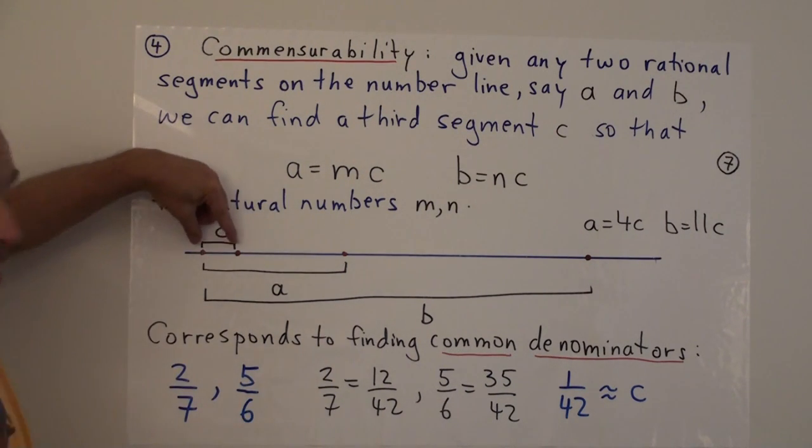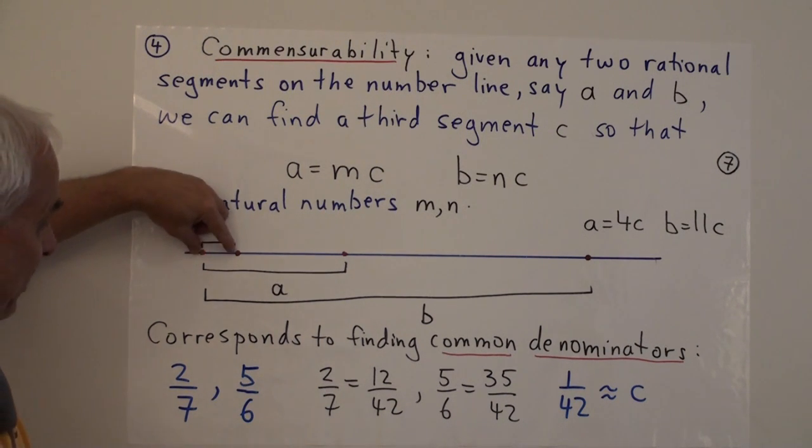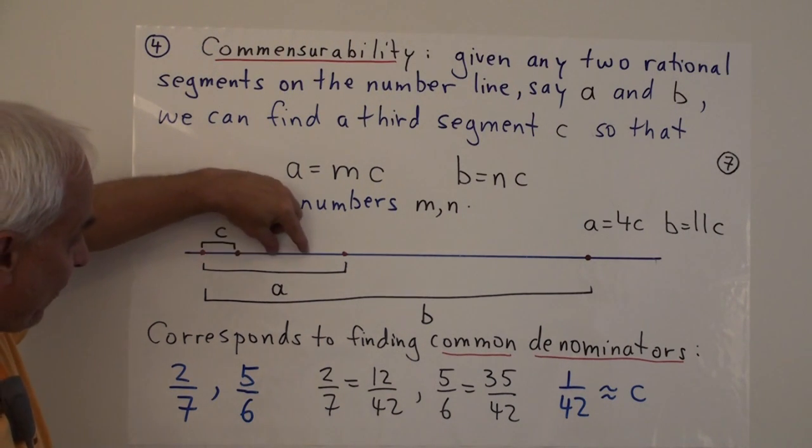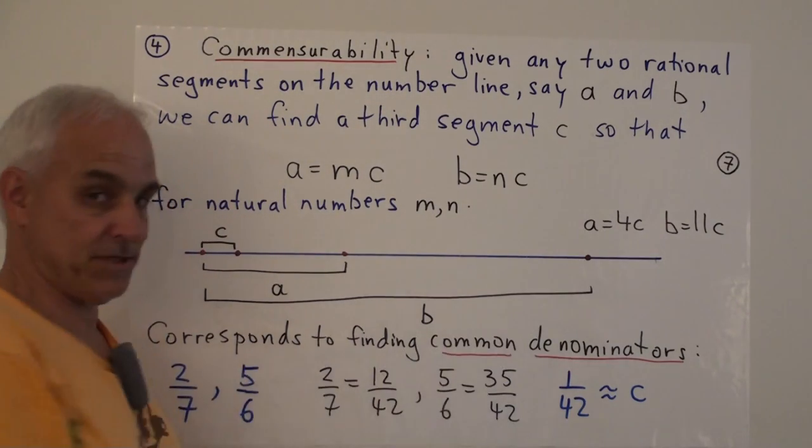Well, the idea is to find a smaller segment, in this case C, that has the property that a certain number of multiples of C will exactly be A. It turns out A is 4C.